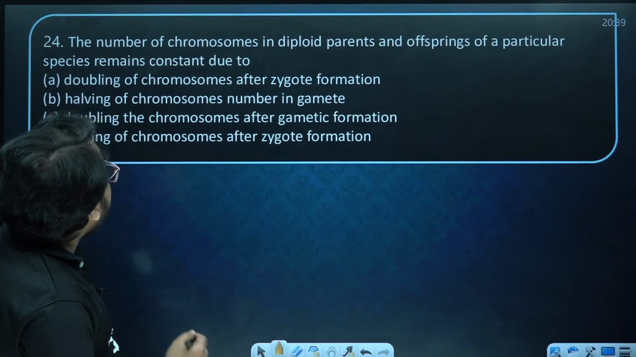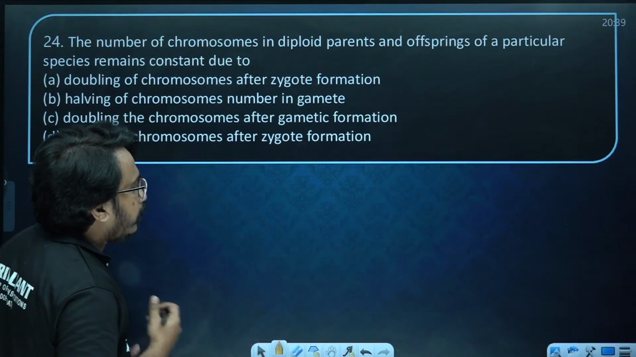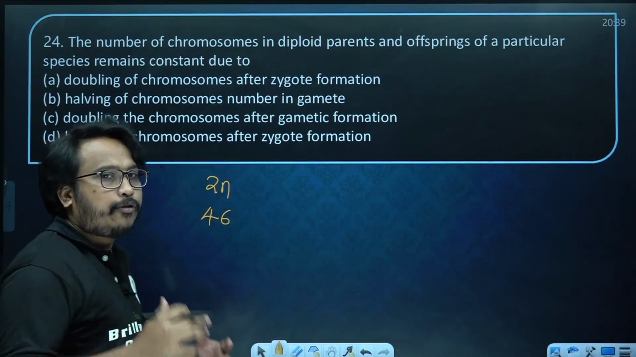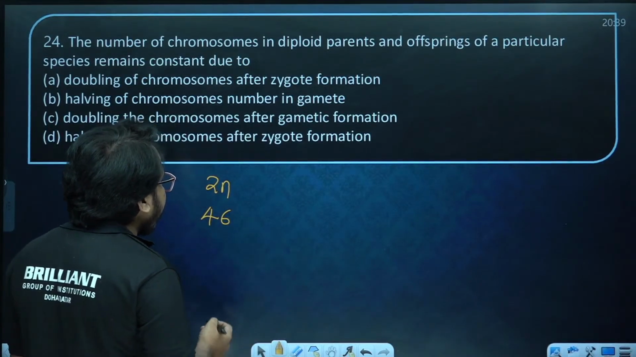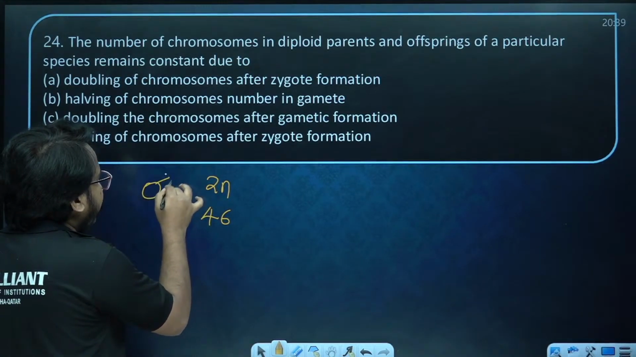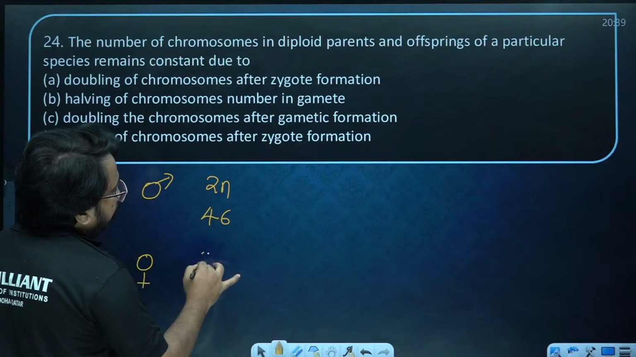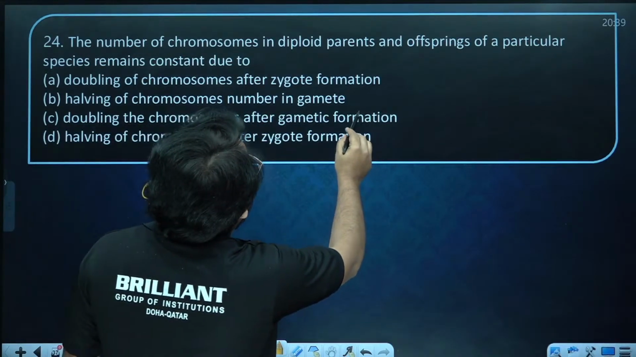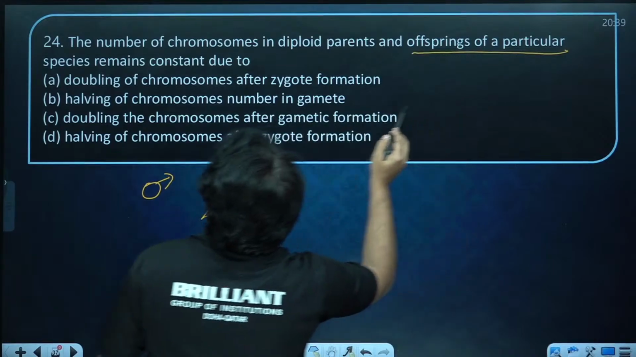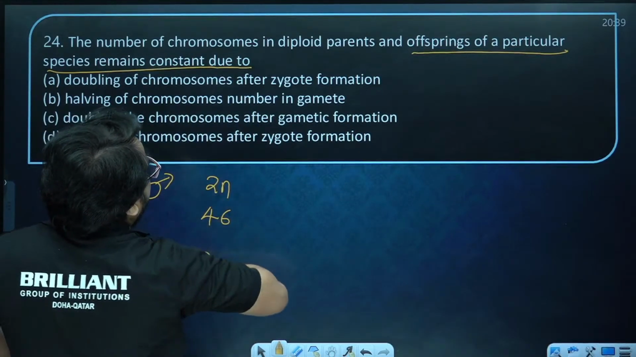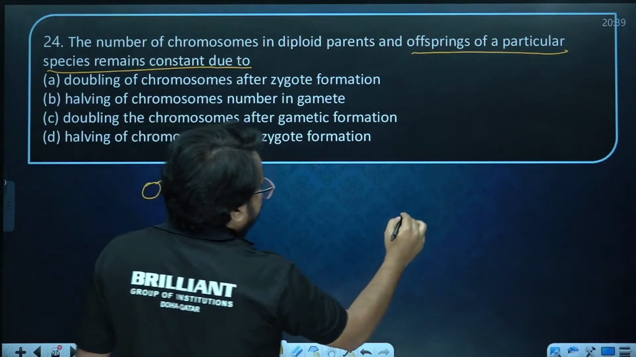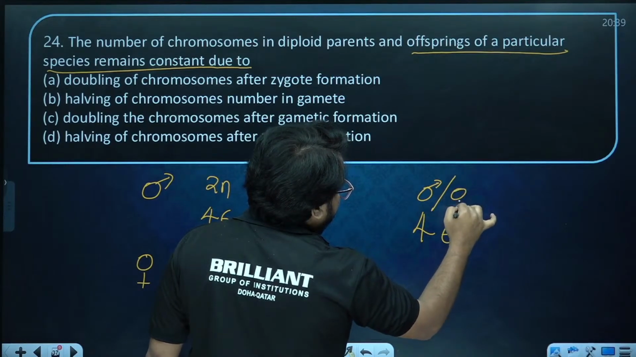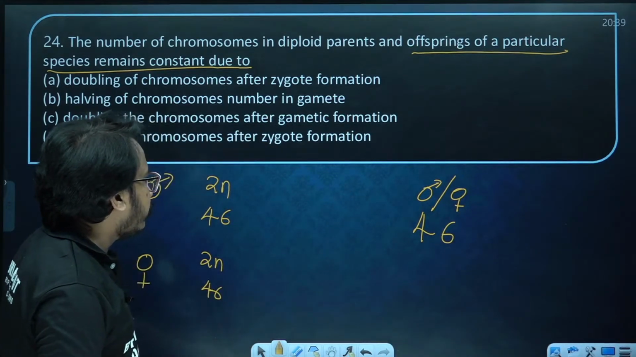Now next one, the number of chromosomes in a diploid parent cell. Diploid parent cell, let's take it as ourselves, 46. We have 46 chromosomes. How can we maintain this? Our male parent as well as female parent will be diploid with 46. So the question: the number of chromosomes in the offspring of a particular species remains constant due to. That means how can we tell our progeny, whether male or female, still has 46 chromosomes.